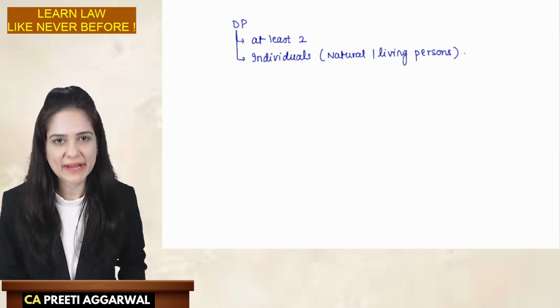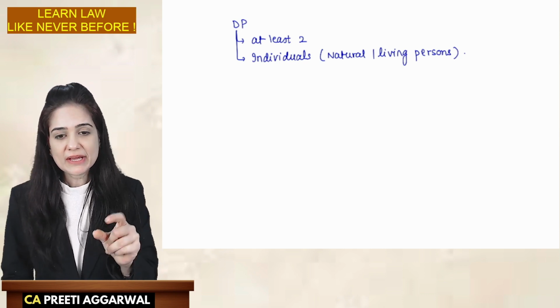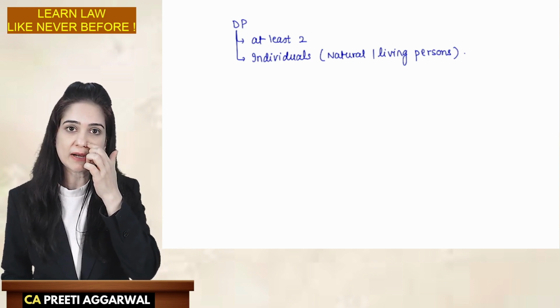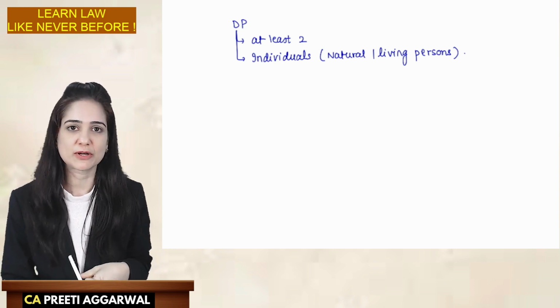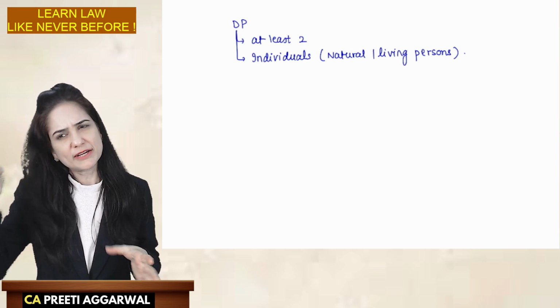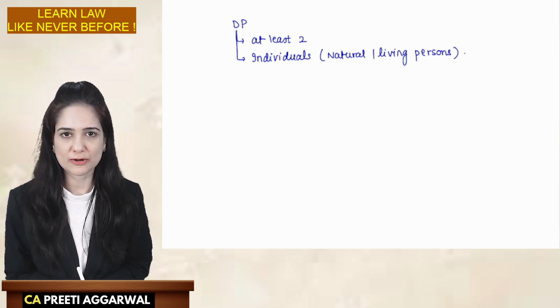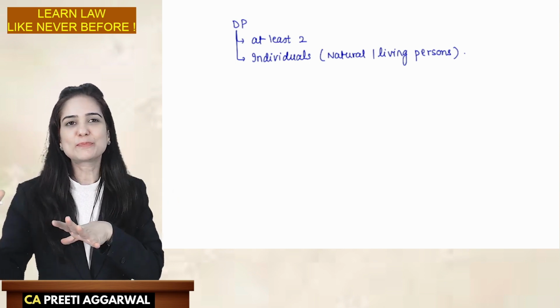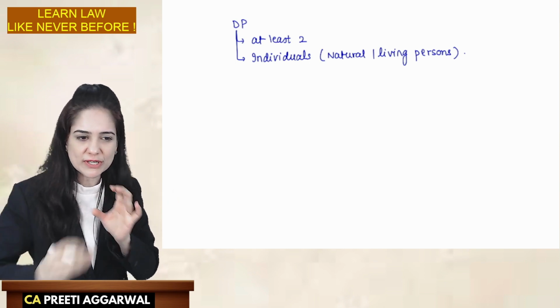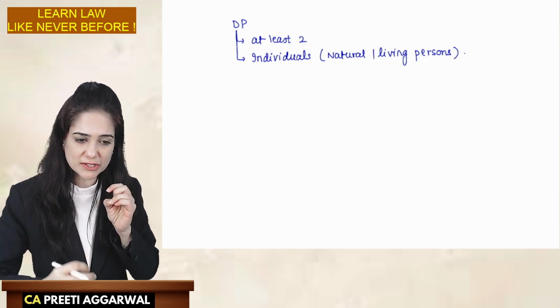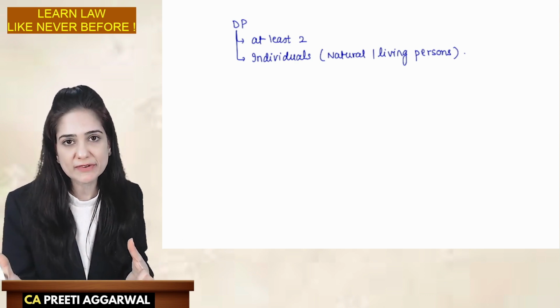What is the logic behind this? The DP is in charge of compliances, whether the documents are properly filed or not, the returns are prepared and filed or not. How can an artificial person judge whether the compliances are fulfilled or not? How will an artificial person take the decision of what is to be entered, what amount should be entered, whether there is any delay, so how much penalty we will have to pay?